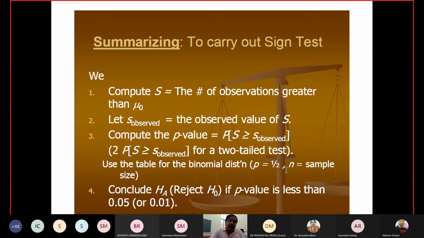So whenever you are going to carry out the sign test, what steps do you have to follow? You have to compute S, the number of observations greater than mu naught. Then S observed is the observed value of S. Compute the p-value, the probability of S greater than or equal to the observed value. It is 2 times that probability for the two-tailed test. Use the table for the binomial distribution with p equal to 1/2 and n equal to the sample size. Conclude HA if the p-value is less than alpha. So whatever decisions we are taking here, we are making on the basis of p-values.